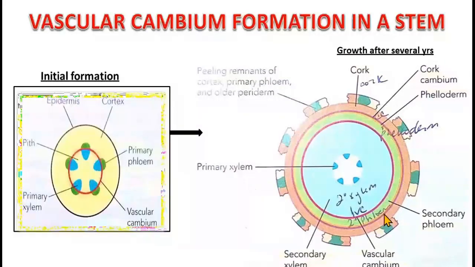You can see this vascular bundle and the remaining primary xylem, secondary xylem. Secondary xylem is formed inside the vascular cambium and secondary phloem is formed outside the vascular cambium. And these are the outer layers: this is cork cambium, then phelloderm formed inside, cork cells are added outside, and this ruptured layer is epidermis.